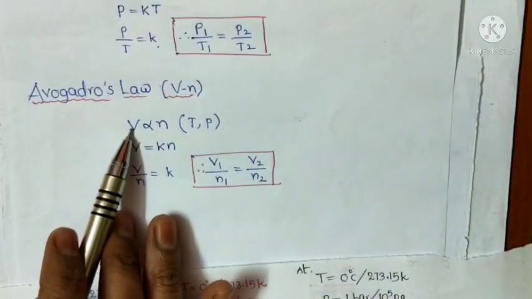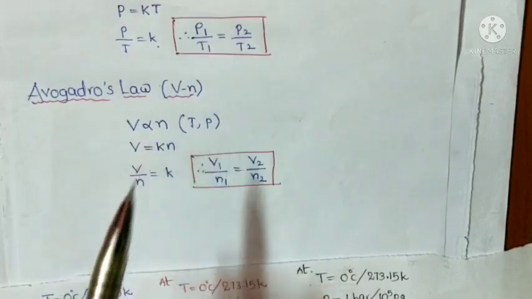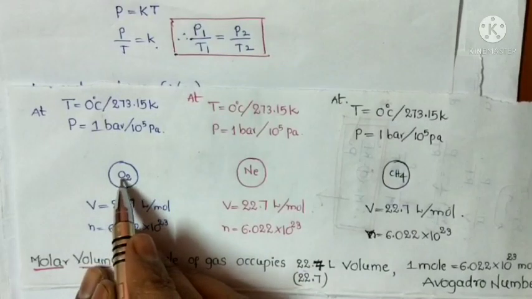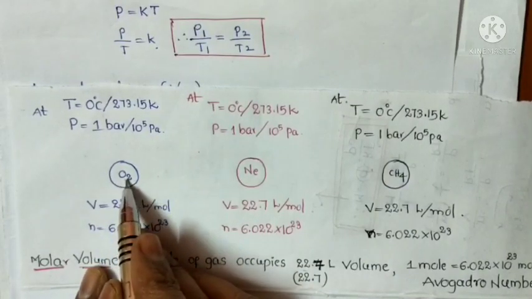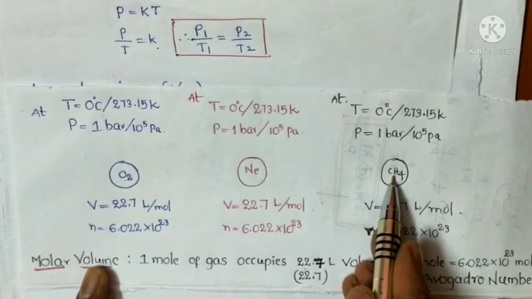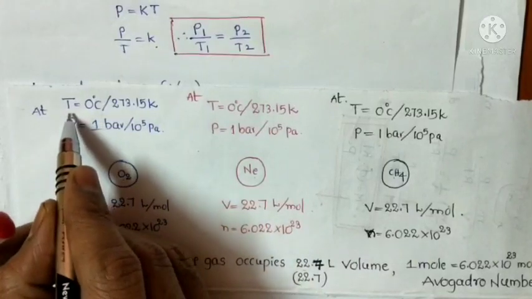Equal volumes of all gases contain an equal number of molecules or moles. You will see here different gases taken: oxygen molecules, neon atoms and methane molecules. Different types of gas are there. And what happened here?